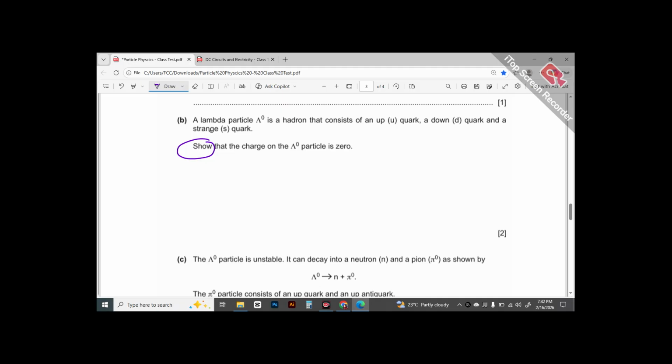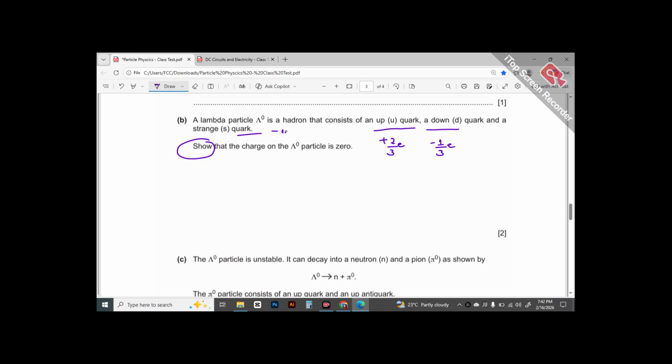The marks are assigned for getting to that result, because they have already told you the result. So here the method marks are assigned. They have already told us it consists of 1 up quark, whose charge is +2/3e, and a down quark, which is -1/3e, and then we have a strange quark.